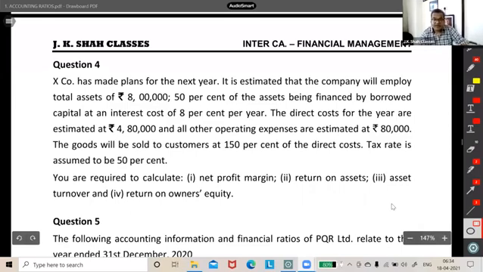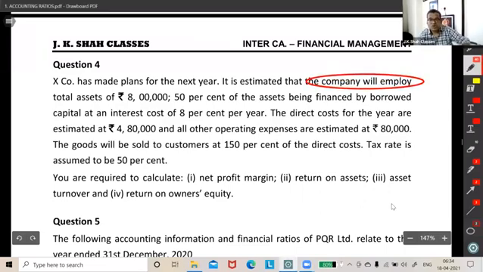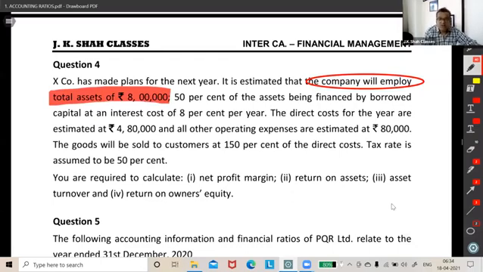It is estimated that the company will employ total assets of 8 lakh. Right, people? When we say total assets, it comprises fixed assets, investments, and current assets. Remember that. When we say application of funds, it is fixed assets, investments plus working capital.